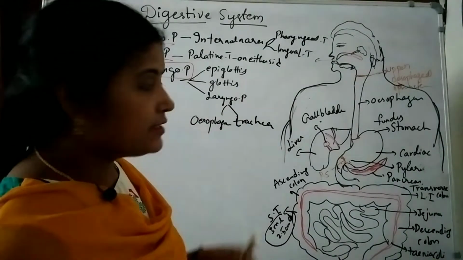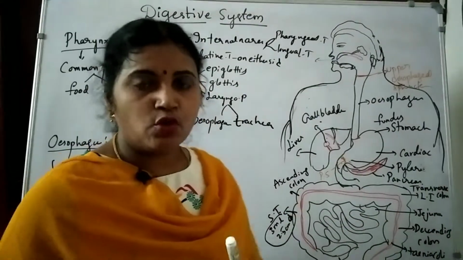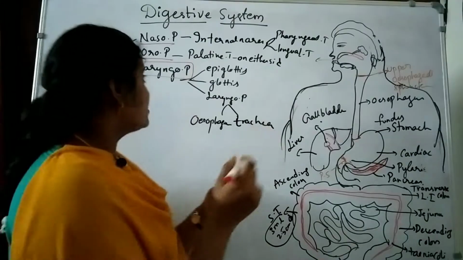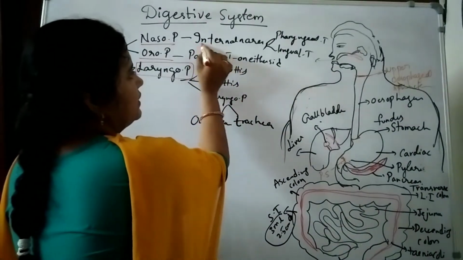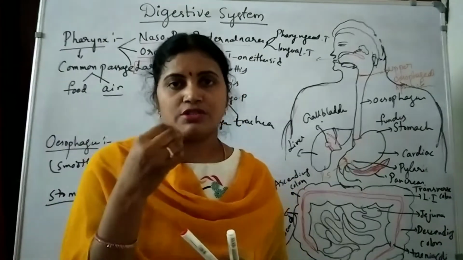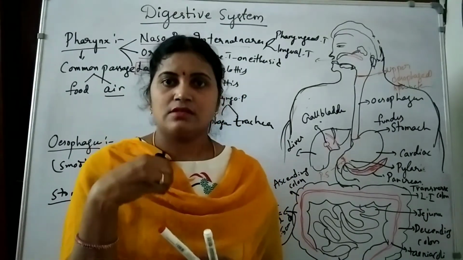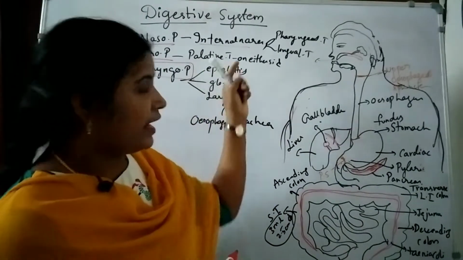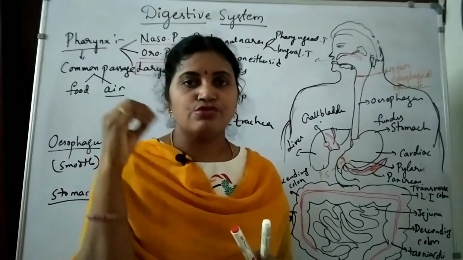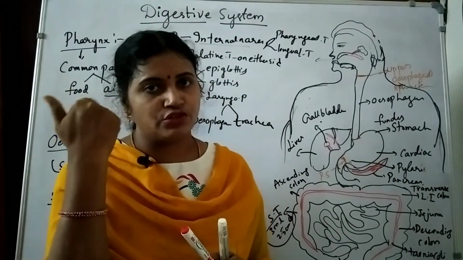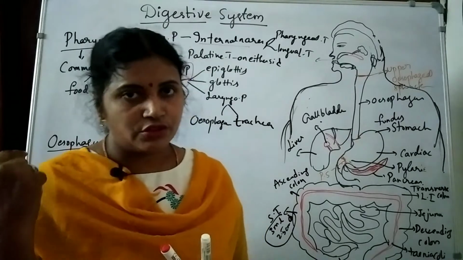Nasopharynx means the part which is connected with the nose. Nasopharynx contains these parts. Internal nares are present. Internal nares are nothing but internal nostrils, through which air enters into the pharynx. And it also opens into the eustachian tubes, the inner surface of the eustachian tube.